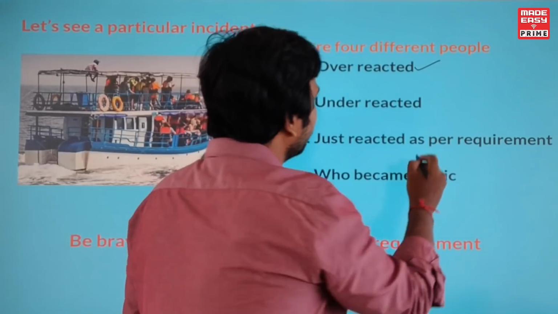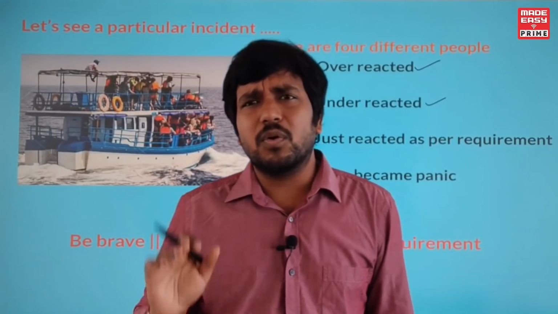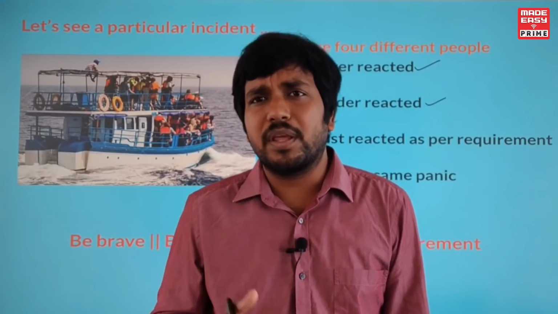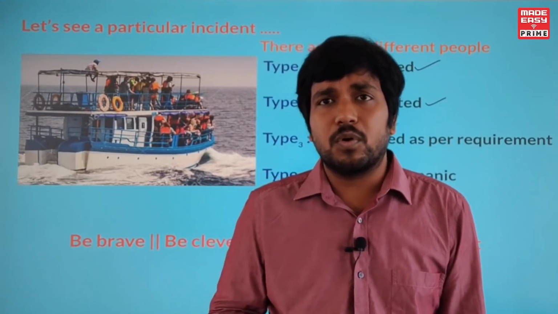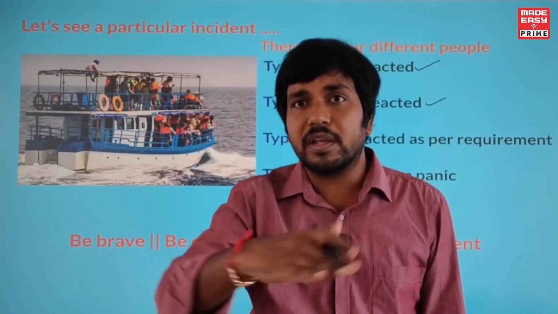And there were some people who underreacted. Underreacted means they were thinking, okay, nothing is going to happen, this is a common, usual problem in the Godavari river, you need not worry too much. But trust me, that was actually a big disturbance. In fact, the boat was swinging like this.